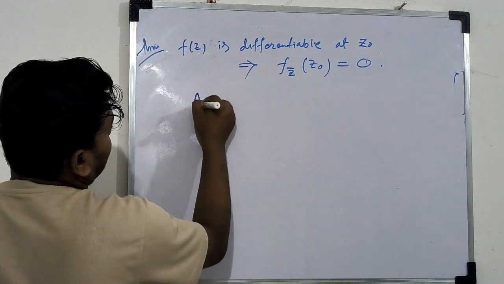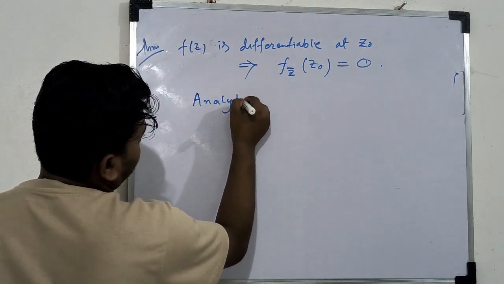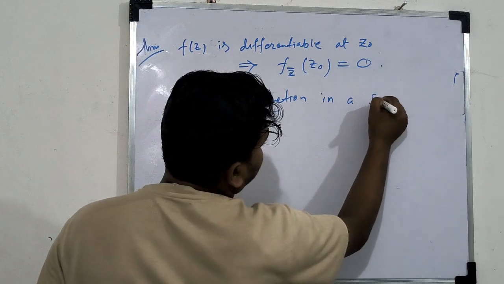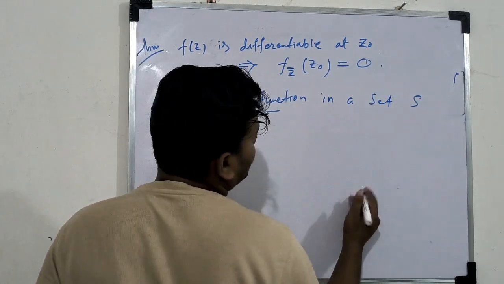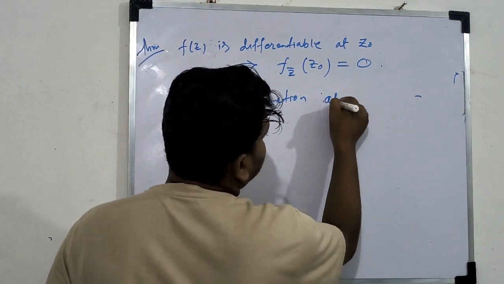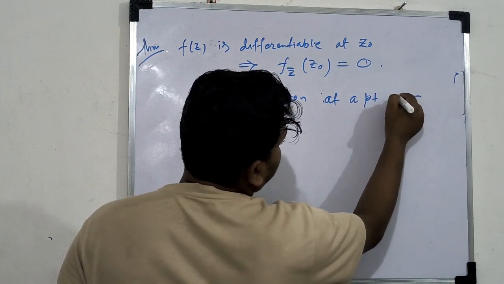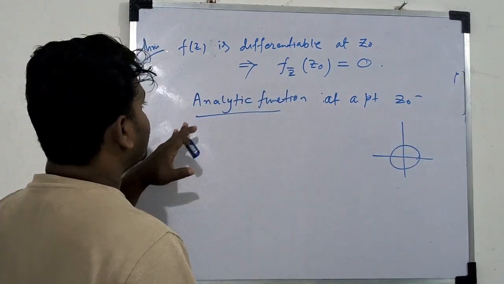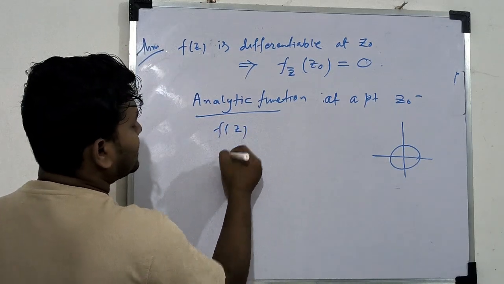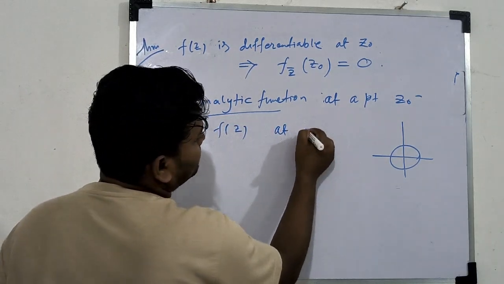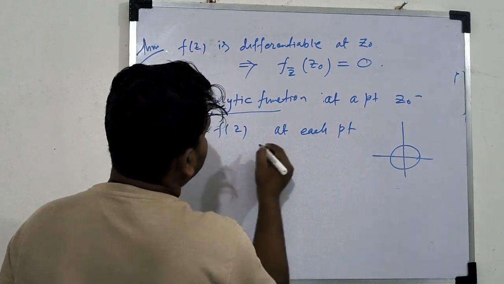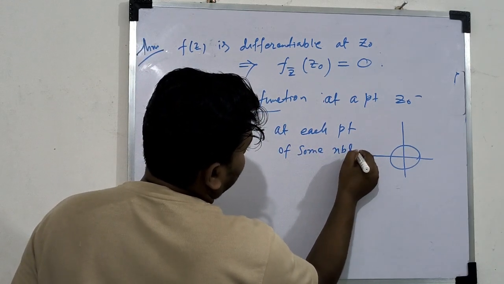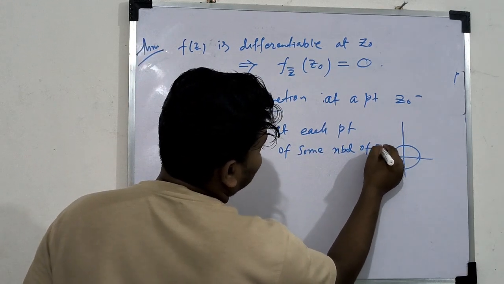And analytic function. So analytic in a set S, or analytic at a point z0, means if this function f(z) is differentiable at each point of some neighborhood of z0.